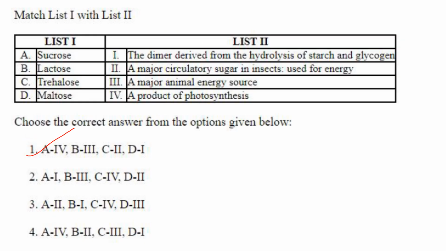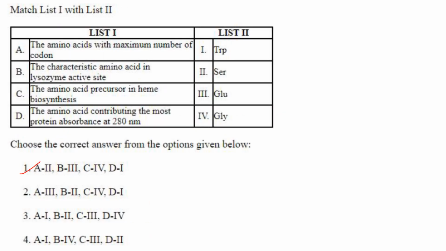Then next one, sucrose. Sucrose is a product of photosynthesis, A4. Lactose is a major animal energy source. Trehalose is a major circulatory sugar in insects used for energy. And maltose is a dimer derived from hydrolysis of starch and glycogen. So the answer here is option 1, A4, B3, C2, D1.